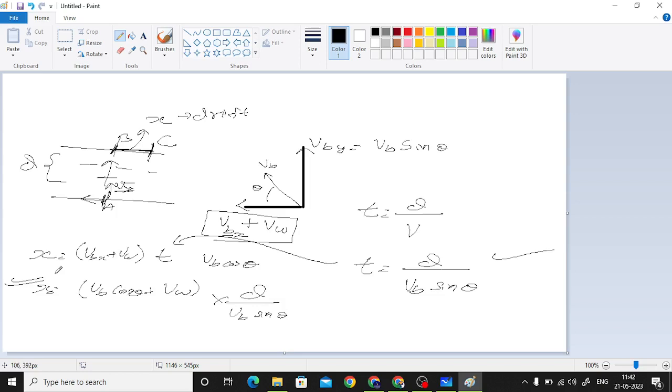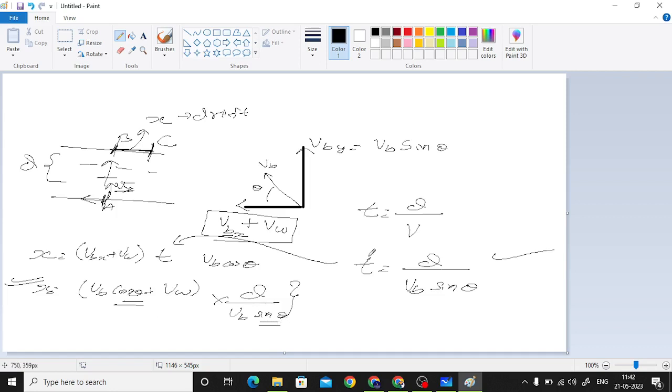Now if you want to minimize the drift, that is, you want to make the value of x the smallest, when will the value of x be reduced? See, d is constant, the width I cannot change, and velocity is constant, for now I cannot change it. The only changes I can make are with the angles. So on changing the angles I can minimize the drift. Now it's totally up to you. I'm leaving this to you as an assignment to check at which angle the drift would be minimum. Correct? To minimize the drift you will have to minimize the numerator and maximize the denominator. You can check how you can do it.